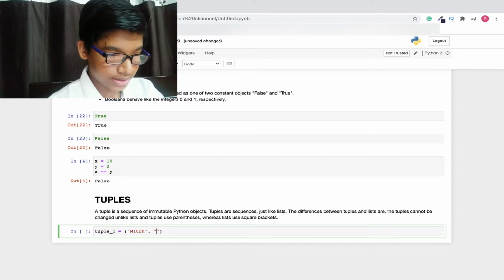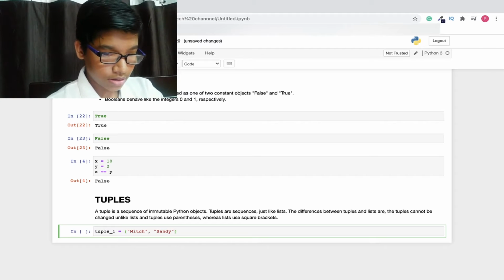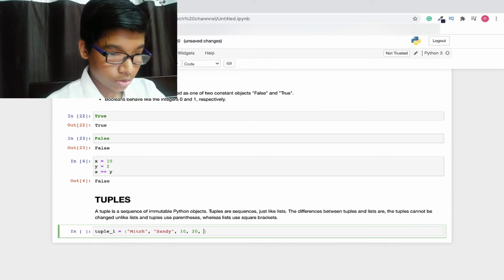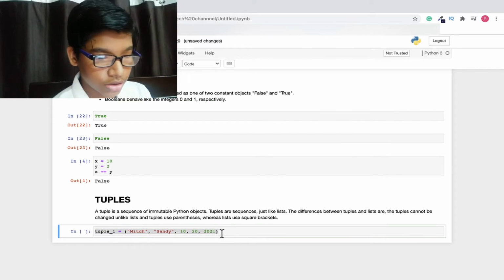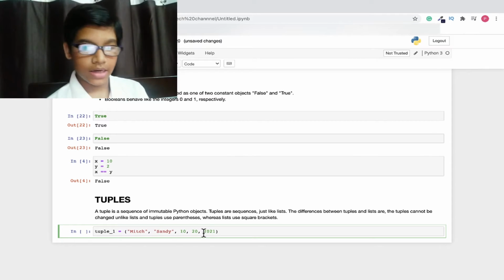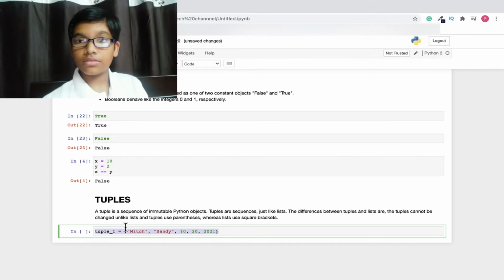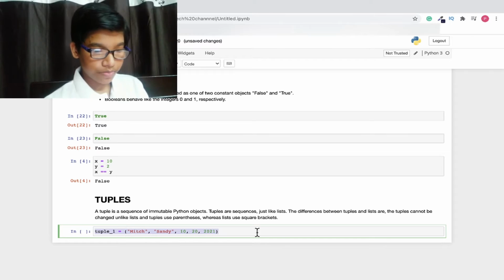Now let's take Sandy, and then some numbers: 10, 20, 2021, and done. So now you can see the tuple: Mitch, Sandy, 10, 20, 2021. Here we have added so many elements.